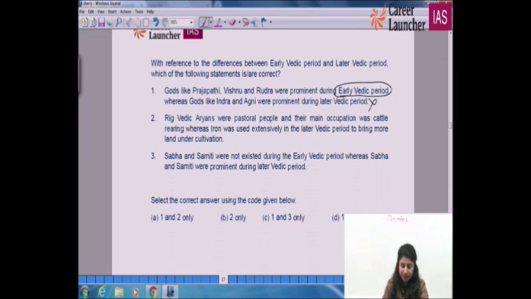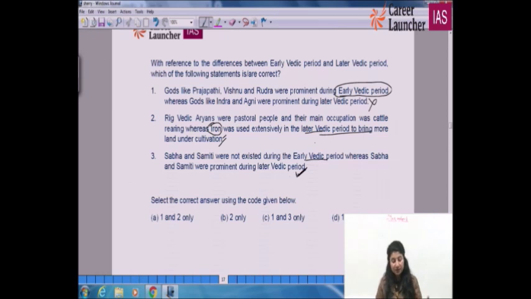Rig Vedic Aryans were pastoral people and their main occupation was cattle rearing, whereas iron was used extensively in the later Vedic period to bring more land under cultivation. Is it right or wrong? Iron was used extensively in the later Vedic period. Sabha and Samiti did not exist during the early Vedic period, whereas they were prominent during the later Vedic period.